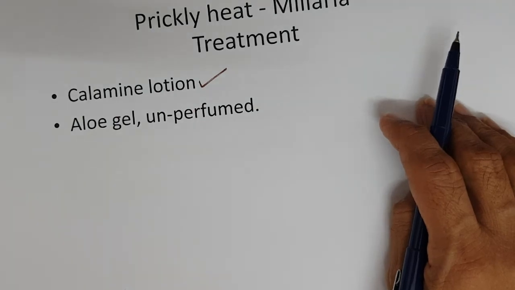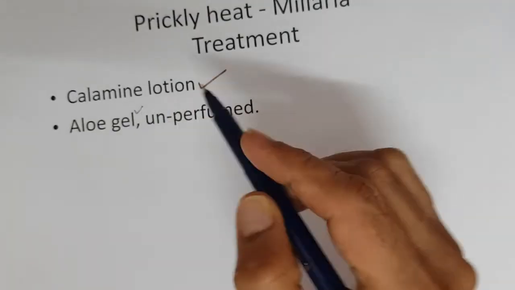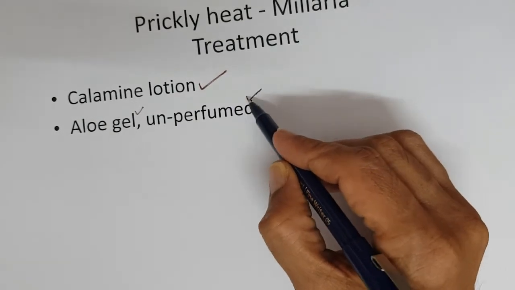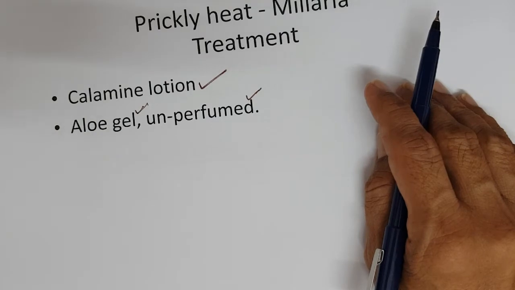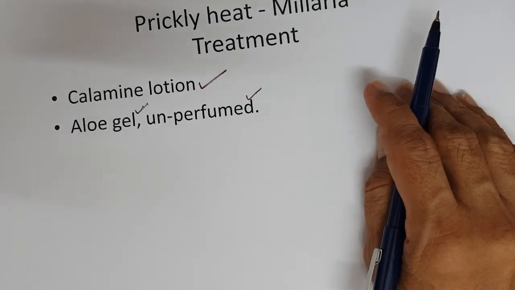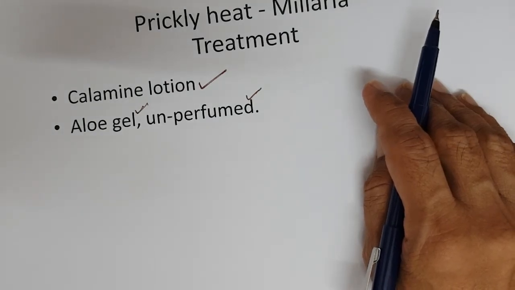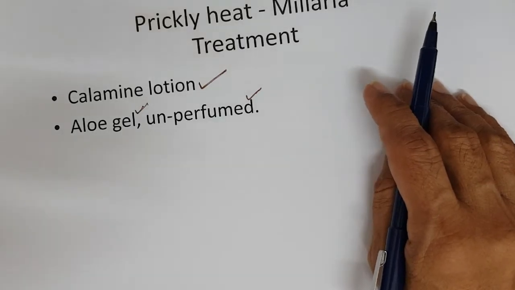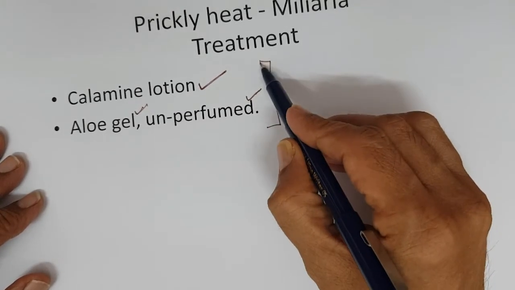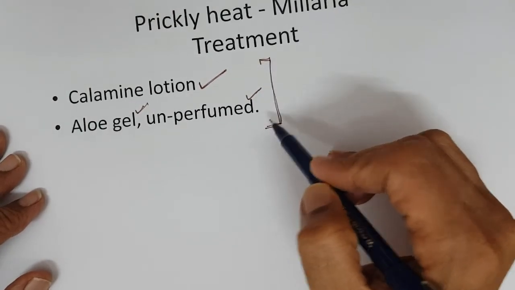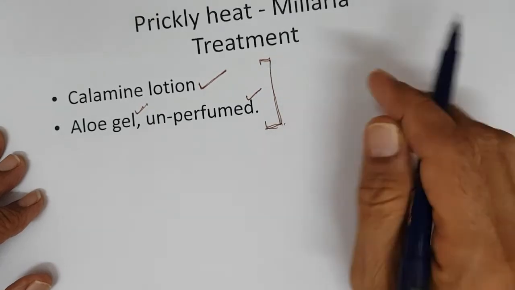Then unperfumed aloe gel. You can put it for a cooling, soothing action, right? So, these two are the treatment for prickly heat, right?